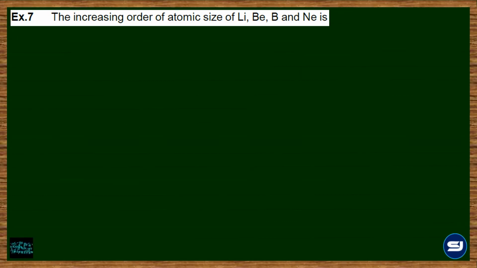Meaning, find out whether they belong to a particular period or group, or different periods and different groups. You can get any combination, and for that you need to know the arrangement very, very thoroughly. So if you look at the elements lithium, beryllium, boron, neon, can you tell me the relation of arrangement? Same period. They are placed in the second period, and the arrangement is in the order of lithium, beryllium, boron, and neon.